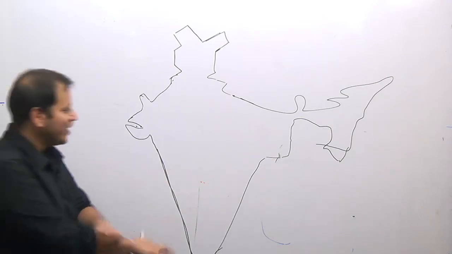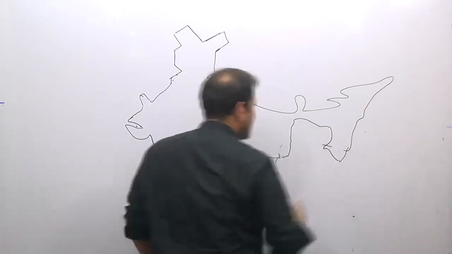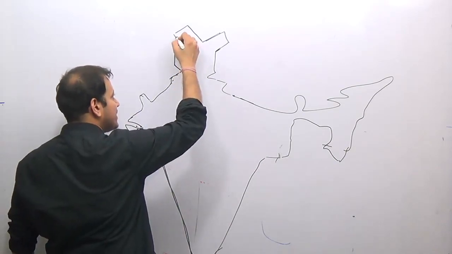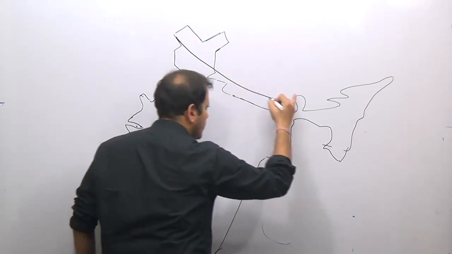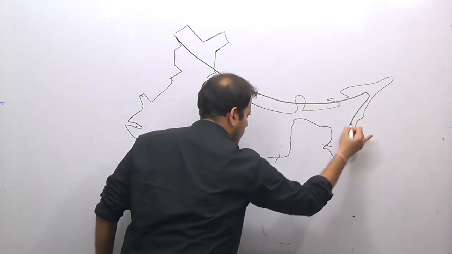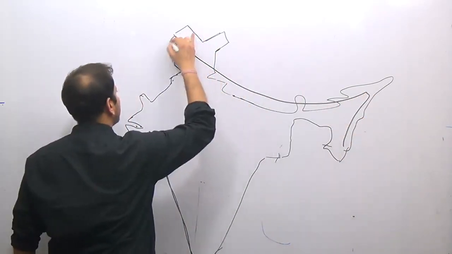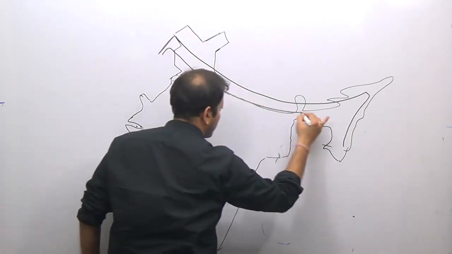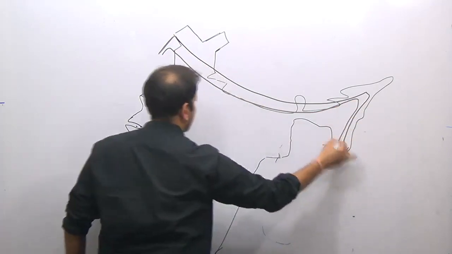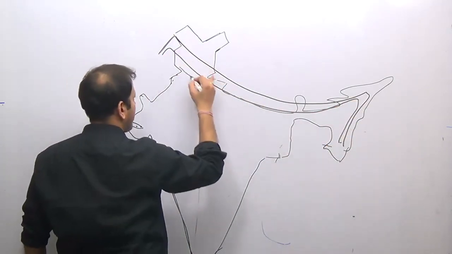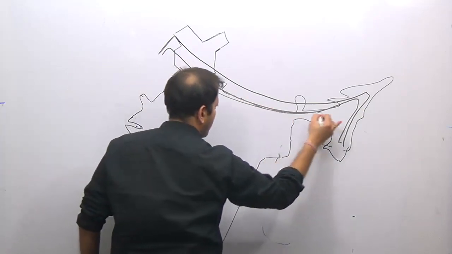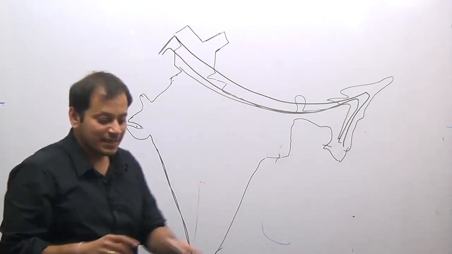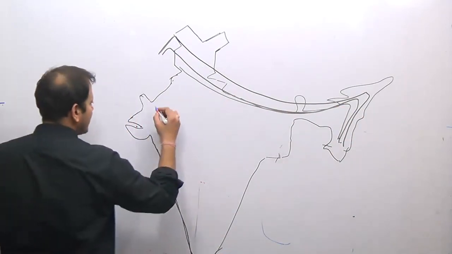So, if I tell you how the geology of India looks, it has the great mountains of India, that is the Himalayan mountain system, which runs in this direction. So we have the great mountains. In between there is an area which is known as the Great Plains of India.